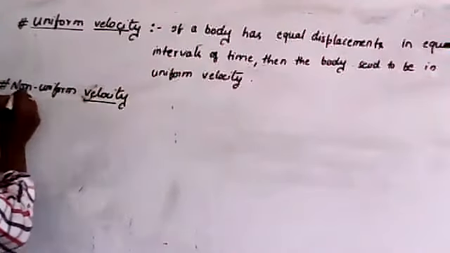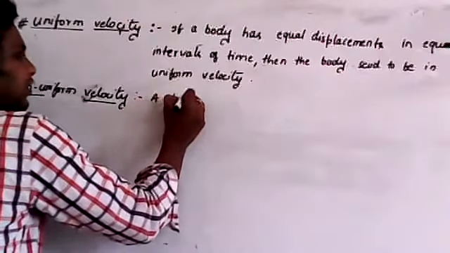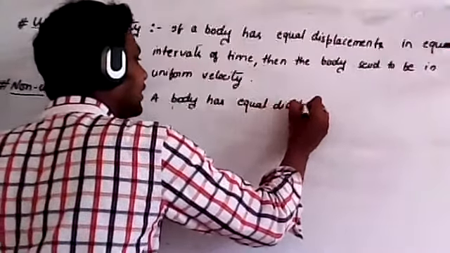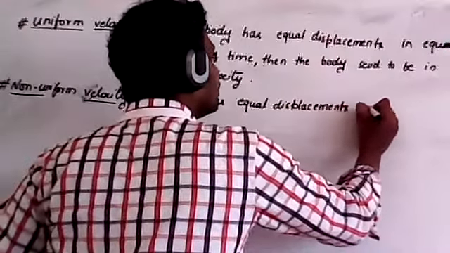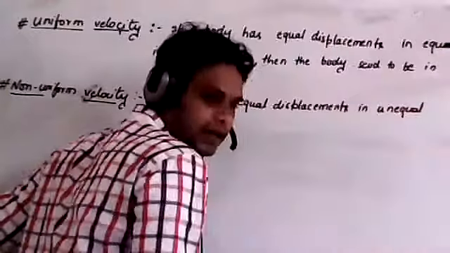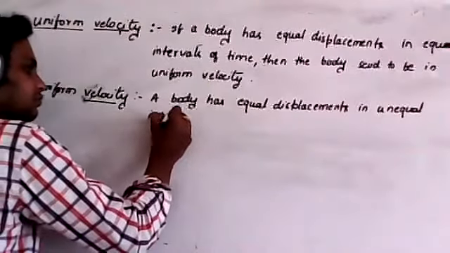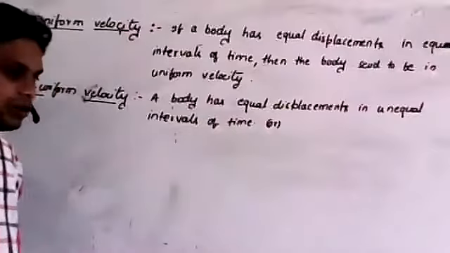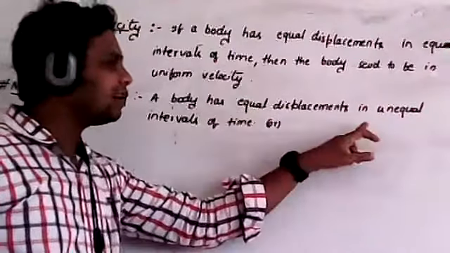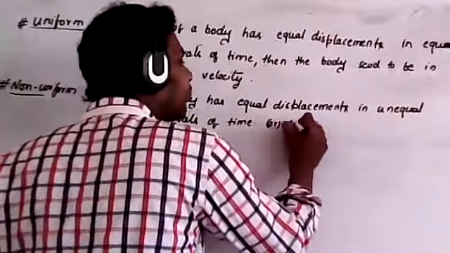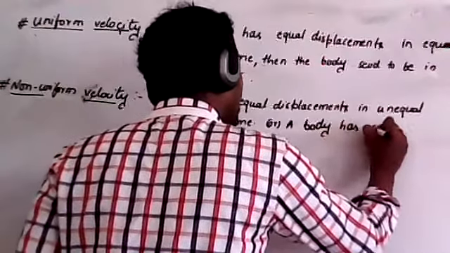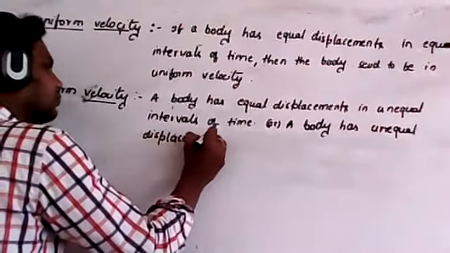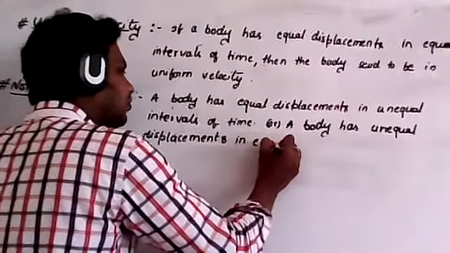Non-uniform velocity means a body has equal displacements in unequal intervals of time, or we can say like this also, a body has unequal displacements in equal intervals of time.